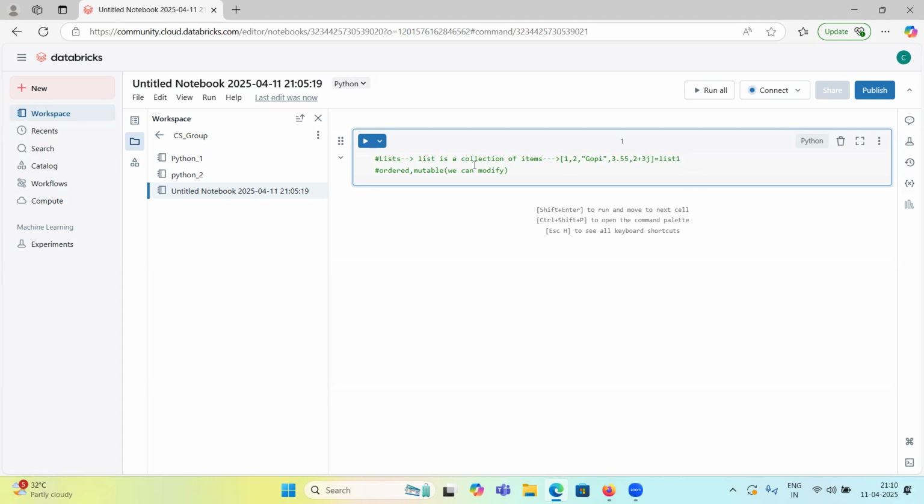Ordered means they are in the same order we see. Mutable means we can change, we can modify these items. And lists allow duplicates. Duplicates means, here the third item is gopi, right?